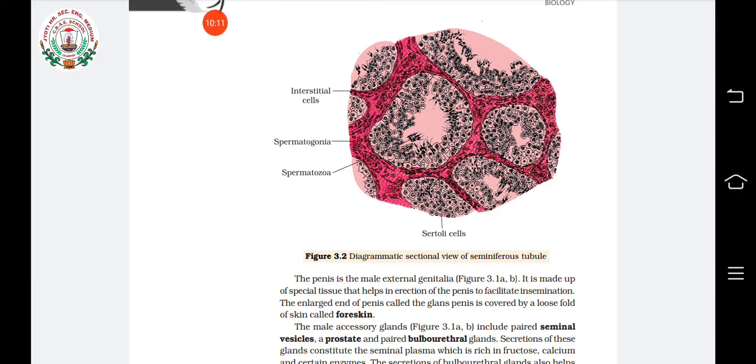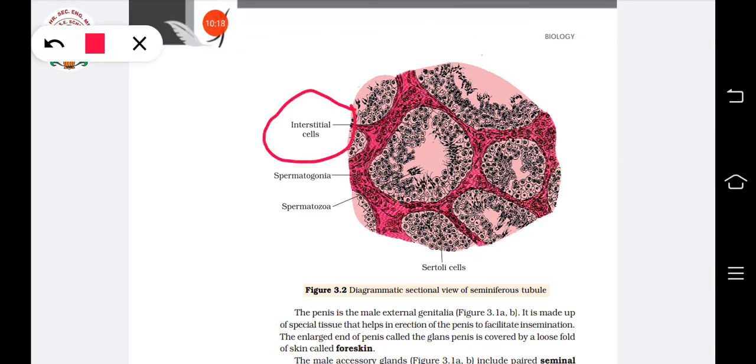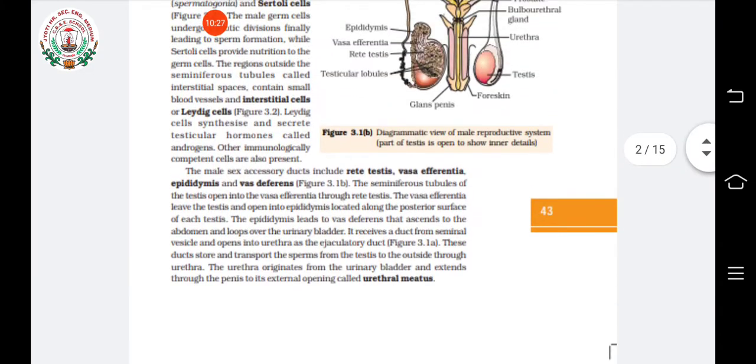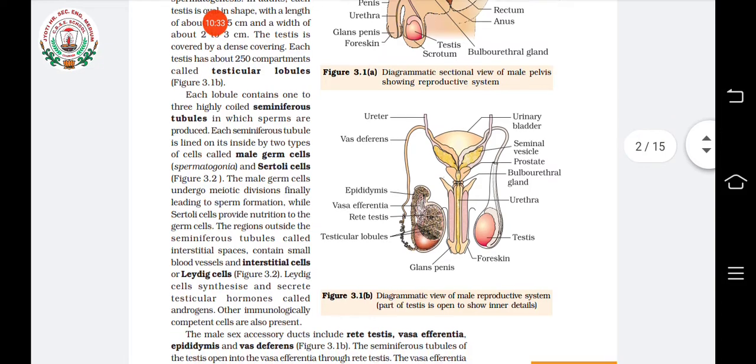And what is the function of interstitial cells? Where can you see the interstitial cells? Interstitial cells are seen in between the seminiferous tubules. And what is their function? Their function is to produce the male hormones. The male hormones are produced by the Leydig cells. Is it clear? So inside the seminiferous tubules you can see two types of cells. What are they? Male germ cells or spermatogonia, and Sertoli cells.